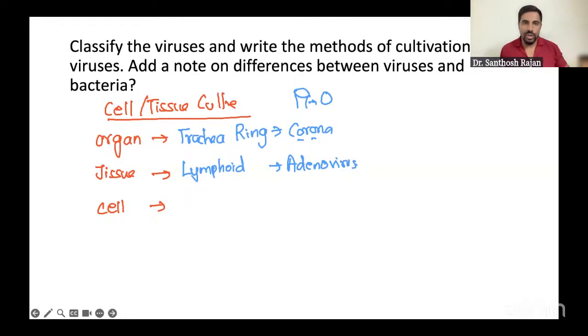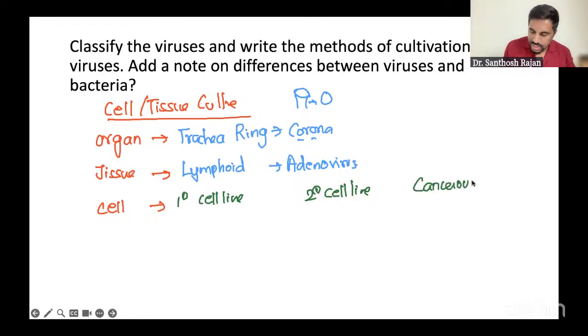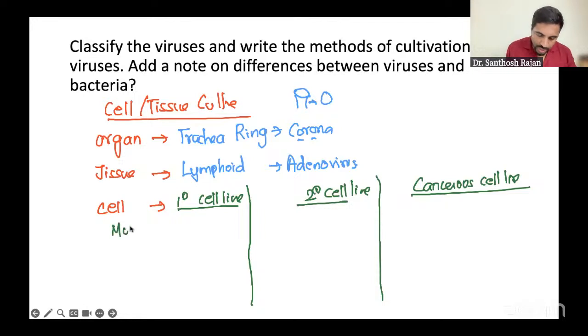Cell line. Now, cell line is important. We have primary cell line, secondary cell line, and then the last one is your cancerous cell line. So we can use different types of cell line for different things, right? Basically, cancerous cell line is most commonly used. Primary cell line is basically anything related to three things: one is monkey, the other is human, the living things, and the bird, you remember, is chicken. Okay, chicken you remember.